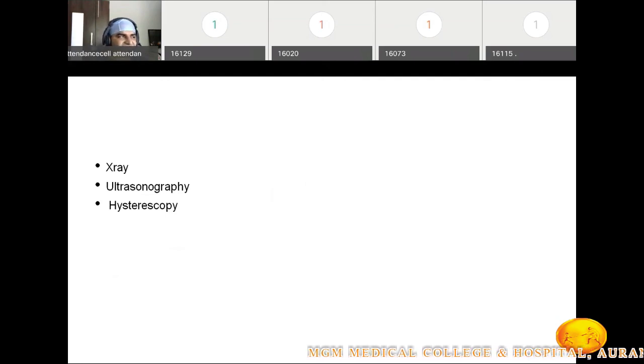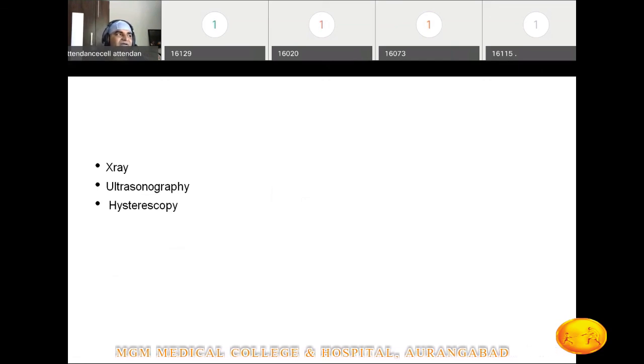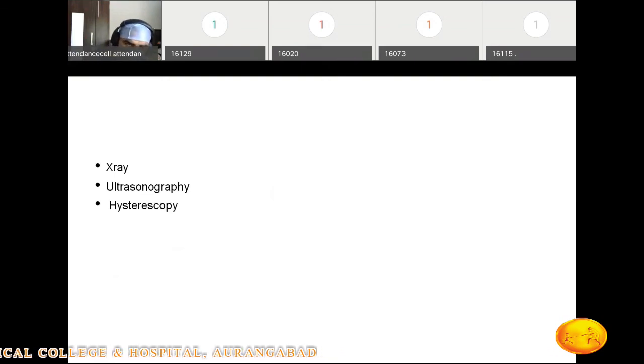What is the management for this missing thread? We first diagnose the position of that missed copper T, and then we can remove it with the help of hysteroscopy. Hysteroscopy-guided removal is the gold standard. You can try to remove it blindly with long artery forceps also, but nowadays we prefer to use a hysteroscope to remove this copper T without the thread.